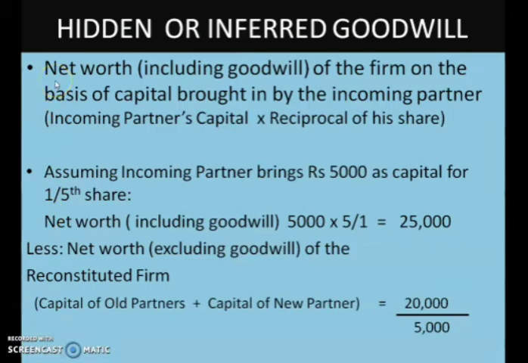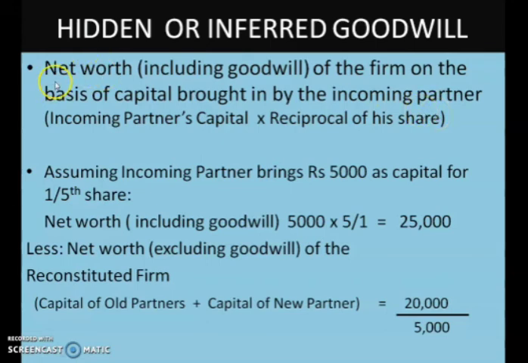The next case related to goodwill is hidden goodwill. In this case, they will not directly mention the goodwill. You will have to find out the goodwill by applying some steps. So let us discuss hidden goodwill. Here are the steps involved. First, net worth including goodwill of the firm on the basis of capital brought in by the incoming partner.